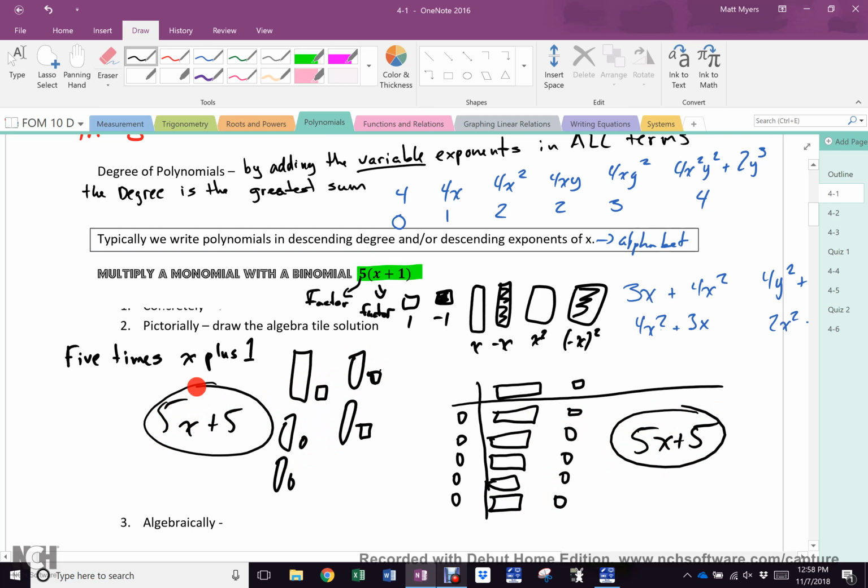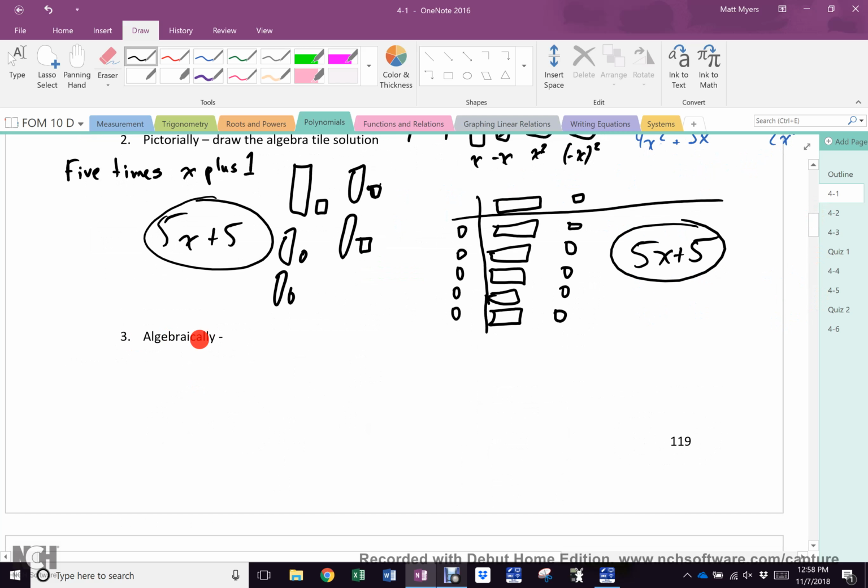Does everybody understand? If you don't really get this, that's okay, because seeing it algebraically makes it real easy, which you've also seen already. If there was no plus 1 there, how do I write 5 times x? 5x. If there was no x there, how do I write 5 times positive 1? 5. Plus 5. What does that give us?